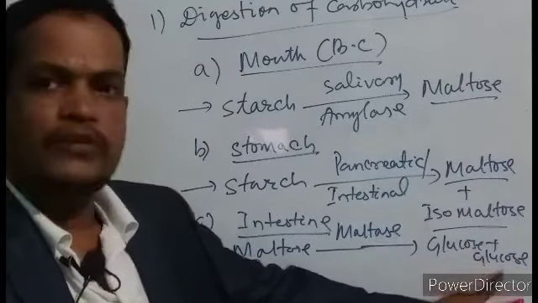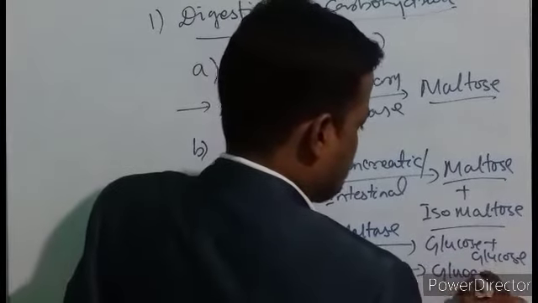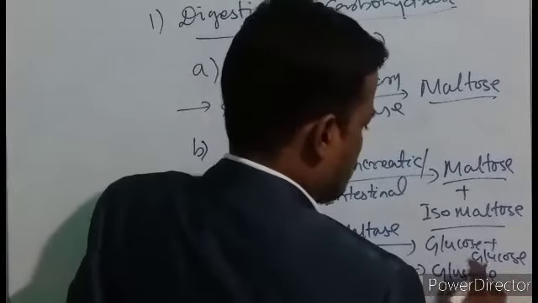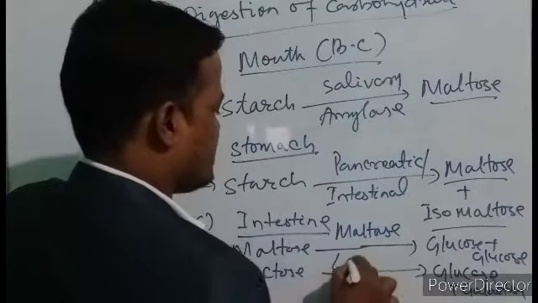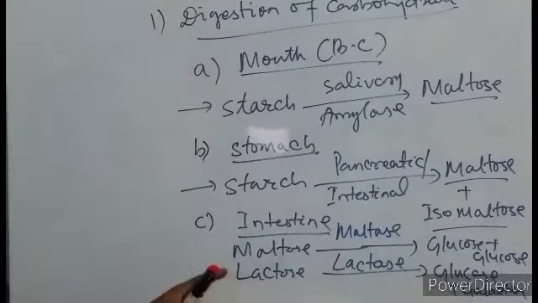Next is lactose. In that way, lactose is converted to glucose plus galactose in the presence of an enzyme called lactase. Lactase, is it right? Presence of an enzyme called lactase.